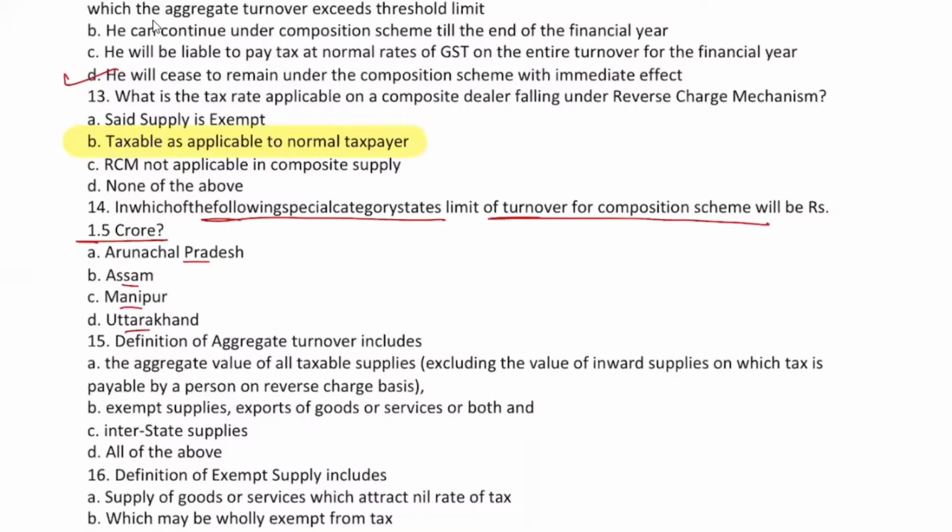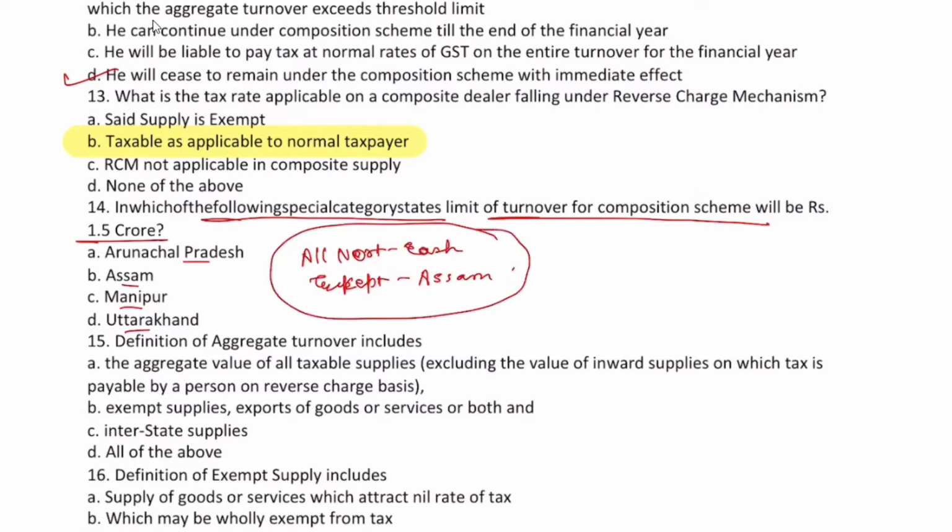If you remember, on the first day I said something about all Northeast states except Assam. But Uttarakhand is not in Northeast. I'm not saying Uttarakhand.